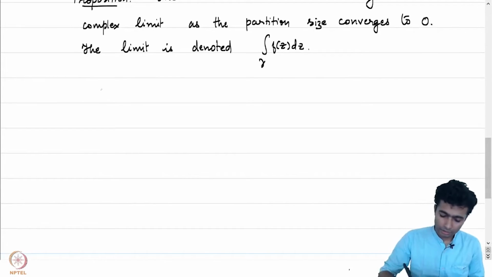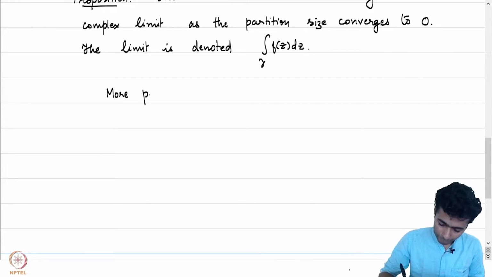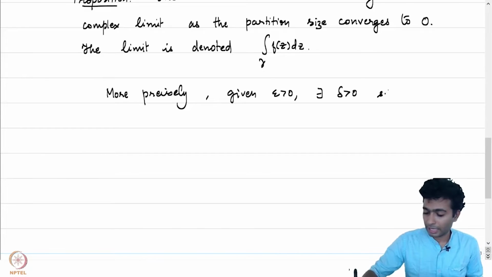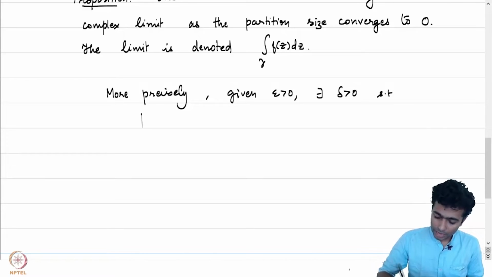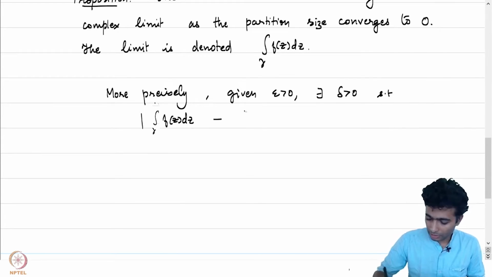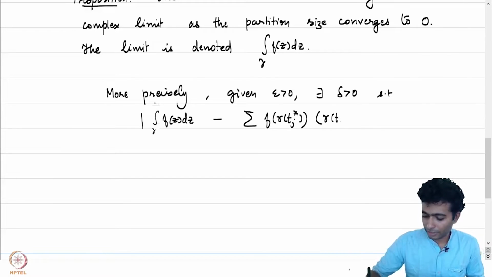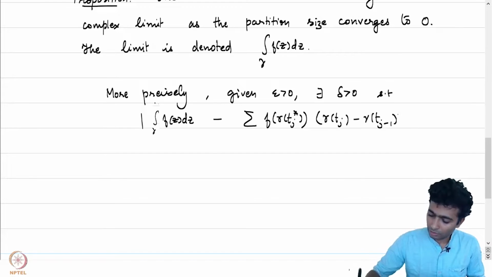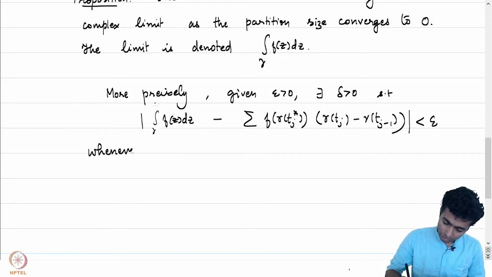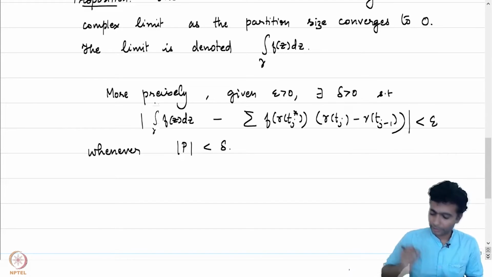Making it more precise: given epsilon positive, there exists some delta such that the absolute value of the integral over gamma of f of z dz, remember that this is a complex number, minus the Riemann sum, which is given by f of gamma of Tj star times gamma of Tj minus gamma of Tj minus 1, is less than epsilon whenever the partition size is less than delta.